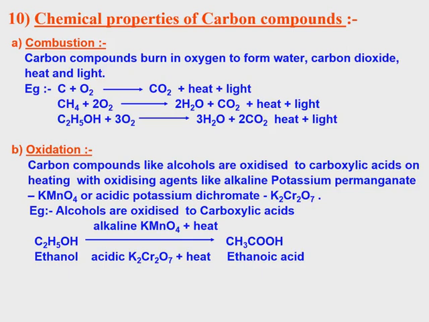So C2H5OH, 2 hydrogens are removed, so C2H4, then COO, that means CH3COOH. So by oxidation, this ethanol is losing hydrogen and gaining oxygen. This is called oxidation. So C2H5OH becomes CH3COOH.